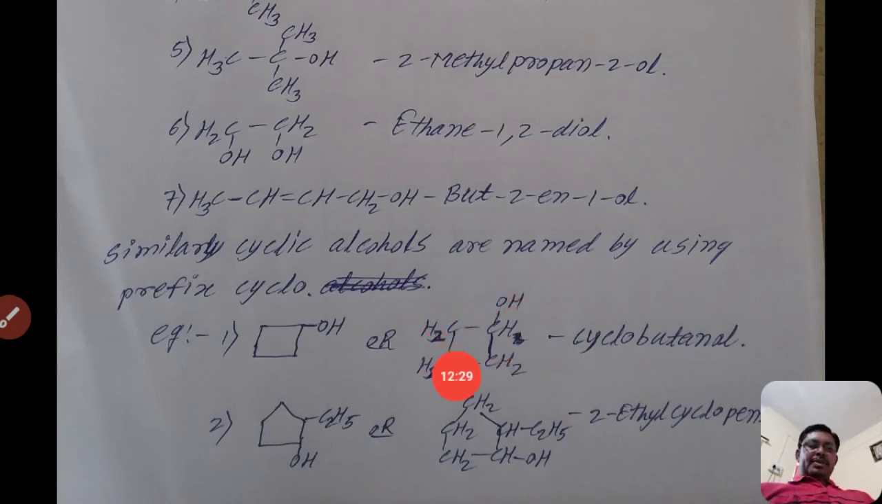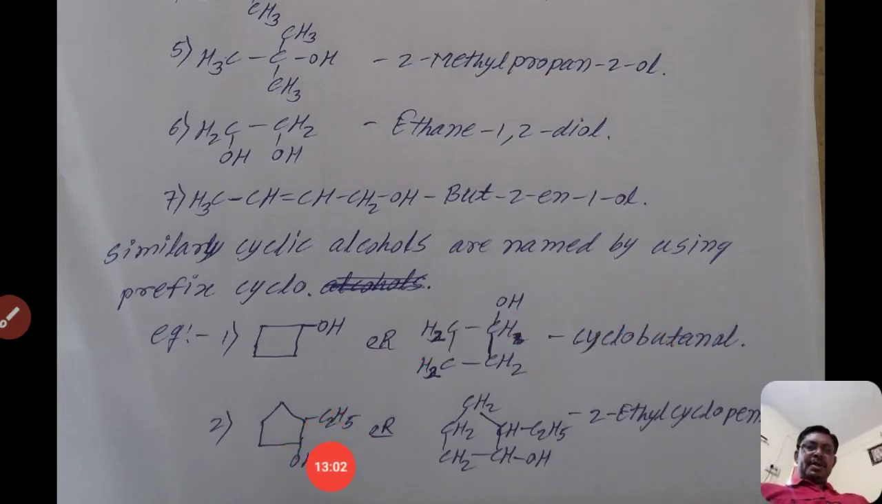How many carbon atoms are in that molecule? There are 1, 2, 3, 4. There are 4 carbon atoms, so it is butane. There is a hydroxyl group, so remove the E by replacing with OL, that is butanol. But it is cyclic, it is a ring compound, so write cyclo. The name of that compound is cyclobutanol.